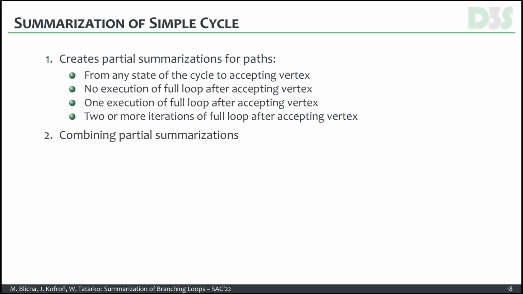But then we assume that no execution of the full cycle after this accepting state appears. So there is basically a finite sequence of branches executed in a row. The third case is that we assume that there is just one execution of this full cycle after the prefix. And the fourth, last and general case is assuming execution of 2 or more iterations of the full loop. And then we combine these partial summarizations.